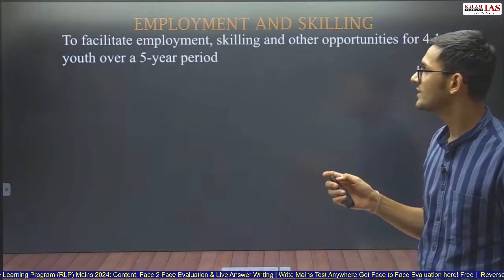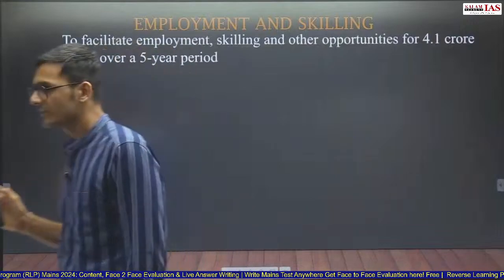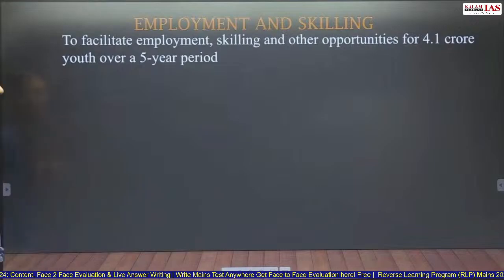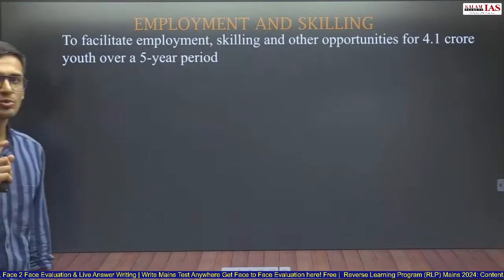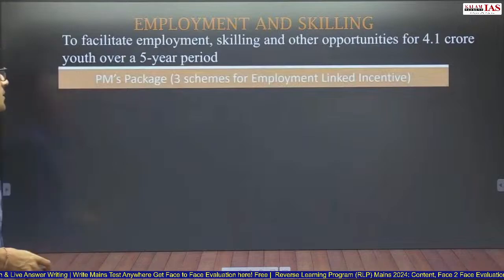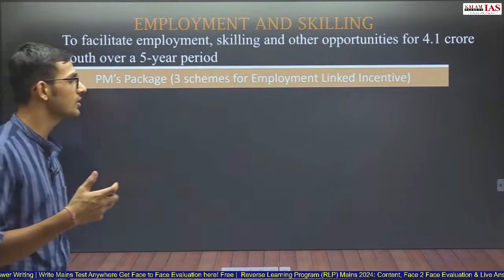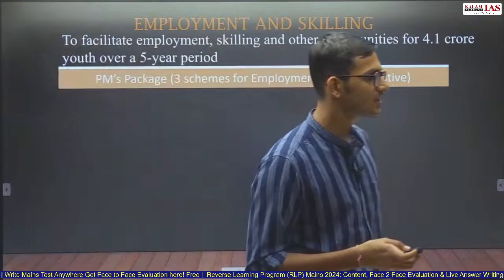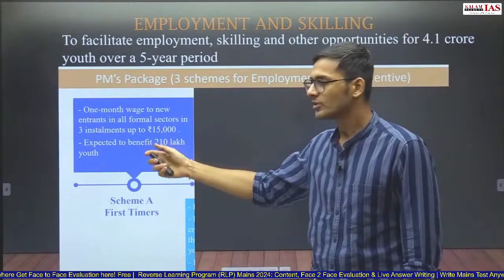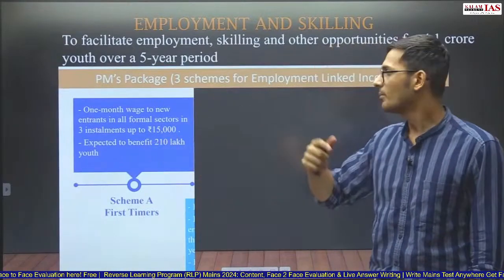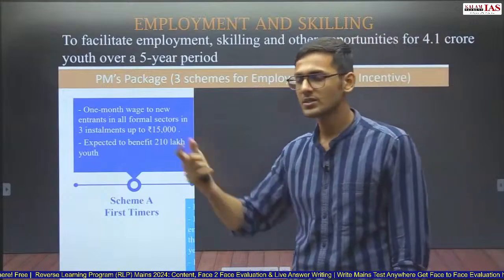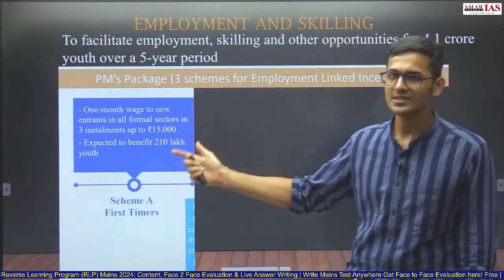Employment and skilling: to facilitate employment, skilling, and education, the government has opportunities for 4.1 crore youth over a 5-year period. The government has set the target to facilitate employment and skilling for 4.1 crore youth over the 5-year period. The PM has announced 5 packages, out of which 3 packages are here for employment and skilling. The first package is for first timers. When you get a job for the first time, the government is going to provide you 3 installments up to rupees 15,000 if your income is less than 1 lakh rupees.